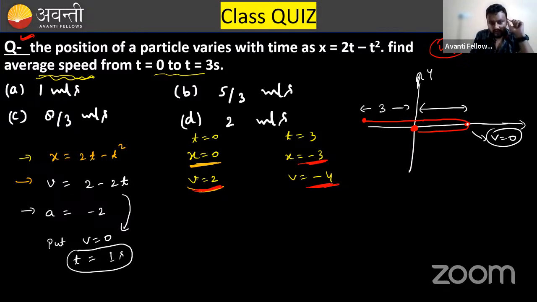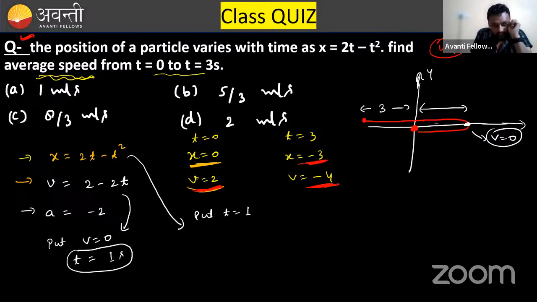If you put v equals 0, then t will become 1. So at t equals 1 second, the particle will be here. Now put t equals 1 second in this equation, and you will get this distance.